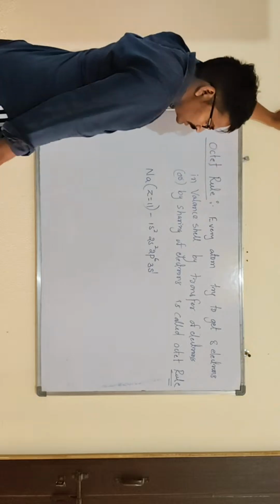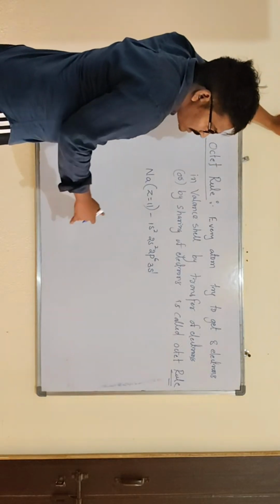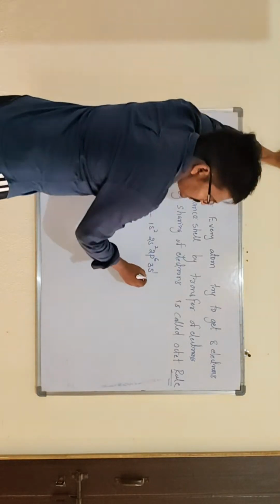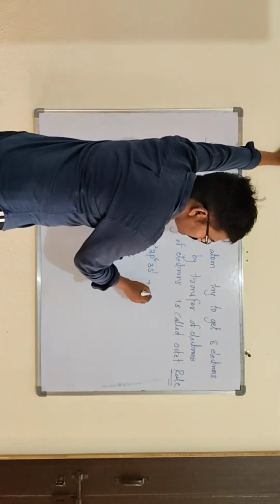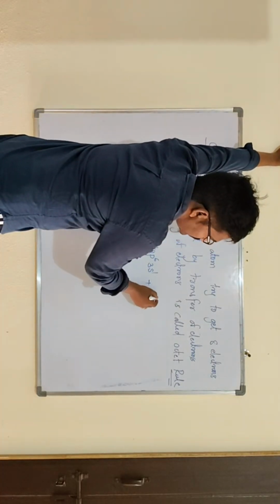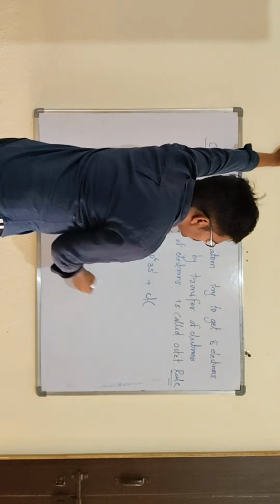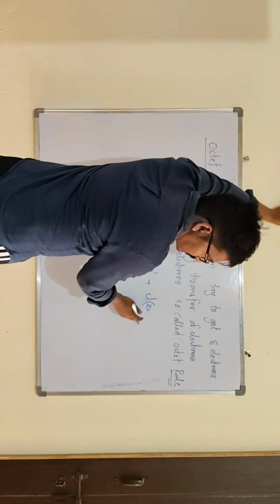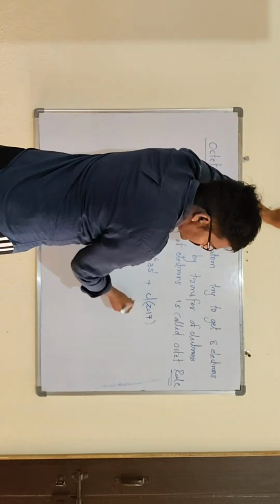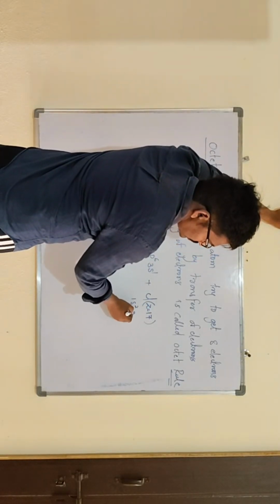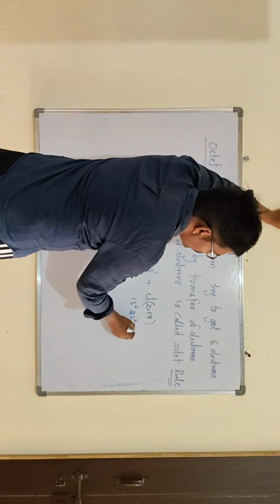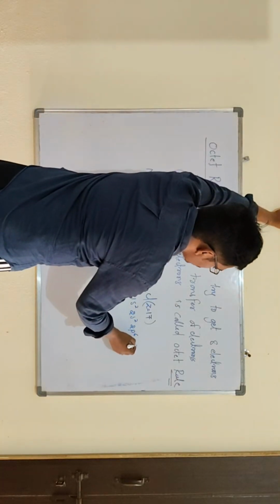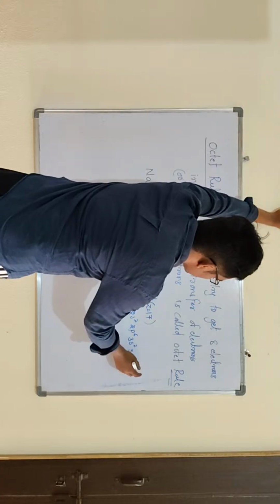Now, by the transfer of electrons, in case chlorine is beside that atom, for example, what is the chlorine atomic number? The atomic number of chlorine is 17, and the electronic configuration is 1s2, 2s2, 2p6, 3s2, 3p5.